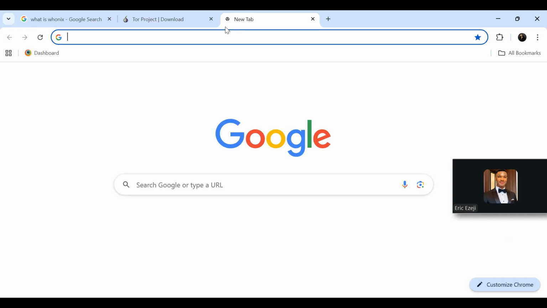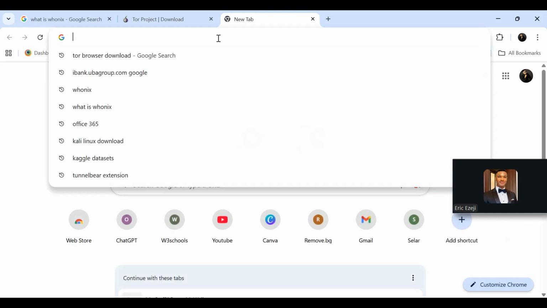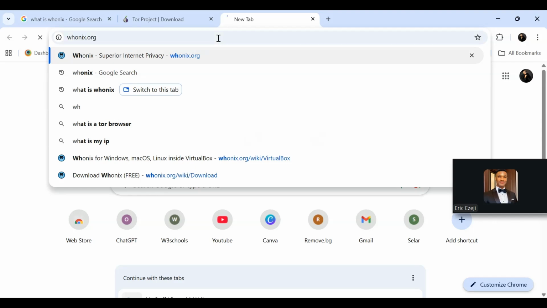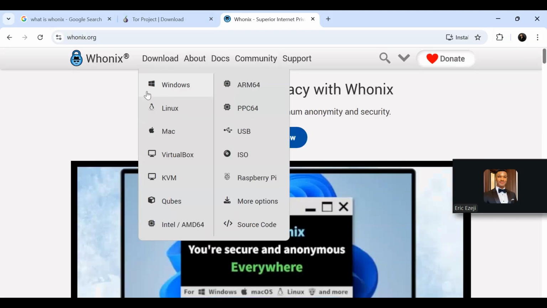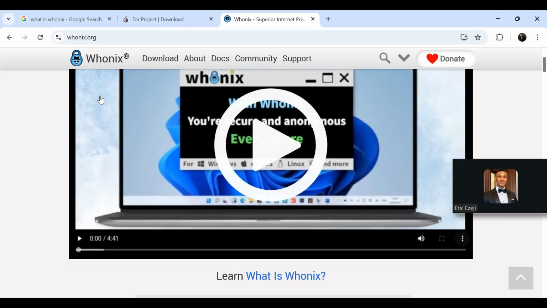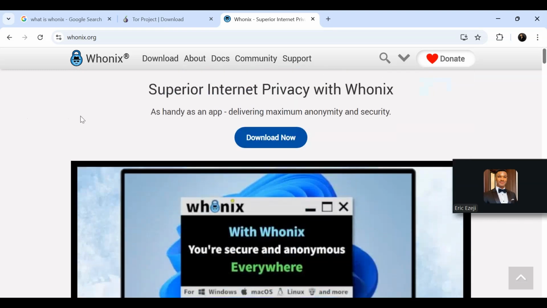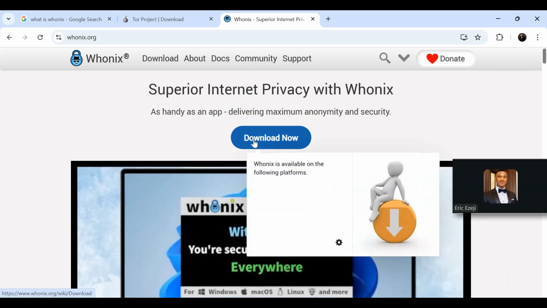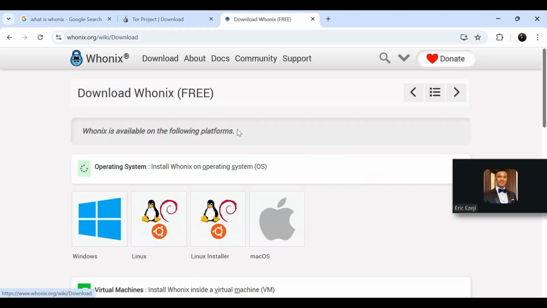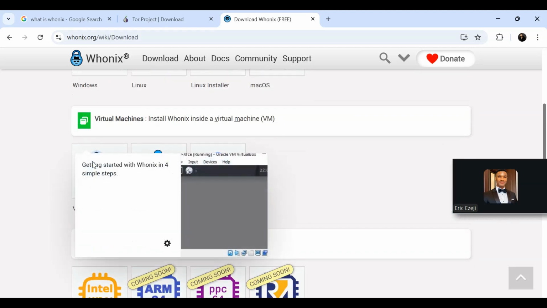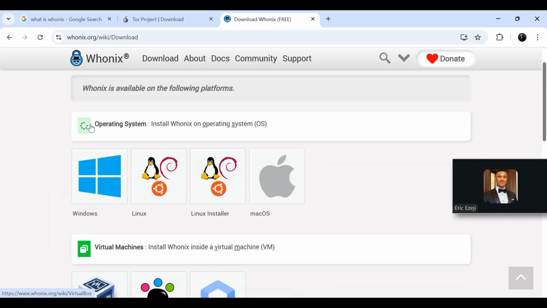First of all, let me show you how to download Whonix. Go to their website. Before you do that, make sure you have VirtualBox installed, which is the virtual machine software you'll be using to install this operating system. Next, go to the download page and make sure you are choosing VirtualBox here.